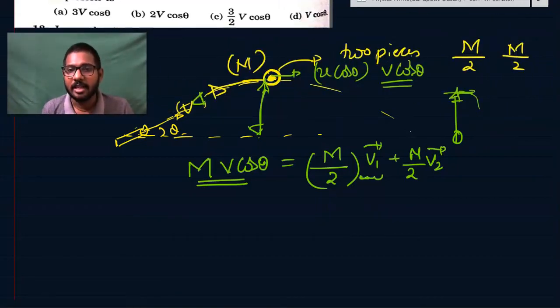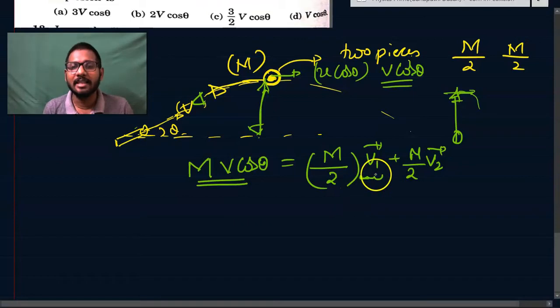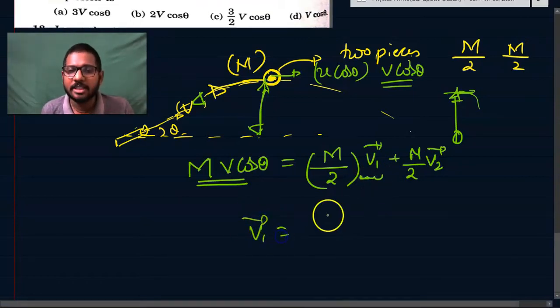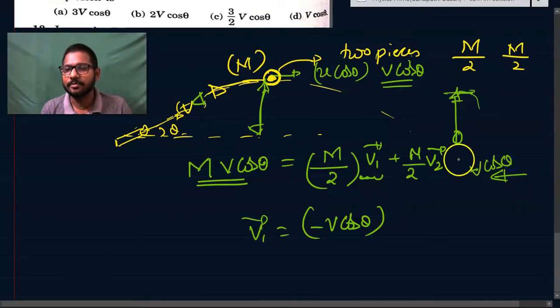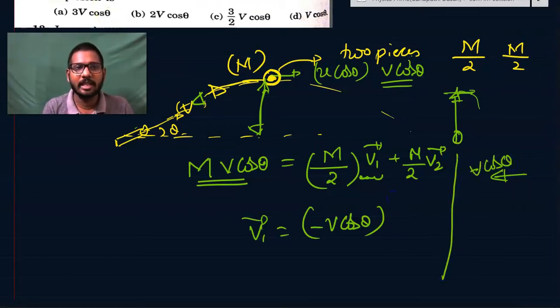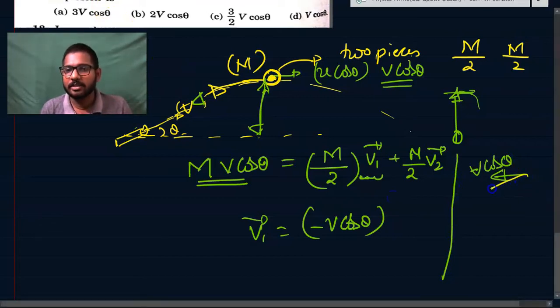This v1 vector must be equal to minus v cos theta at that point, so that again it's like a horizontal projectile with v cos theta in this direction, so that it can go along that similar path back to the cannon. So this v1 vector should be minus v cos theta.